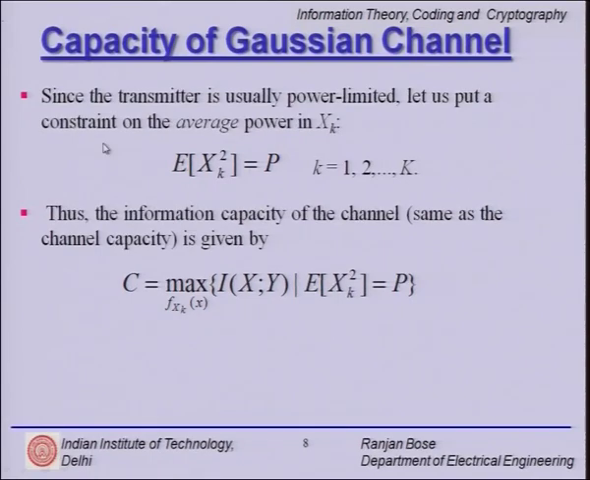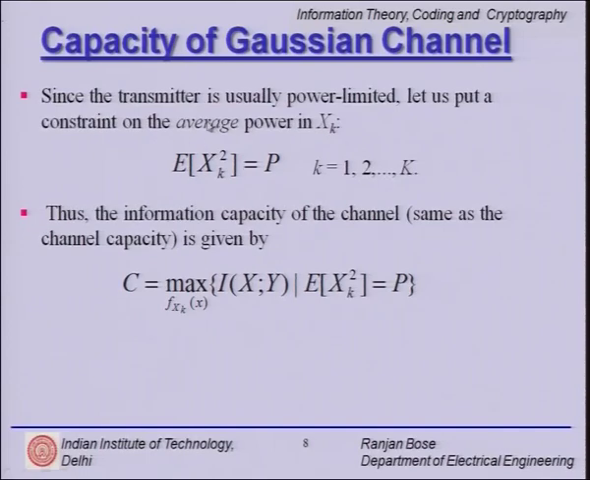Now the problem before us is to figure out what could be the capacity of a Gaussian channel that we have defined. This Gaussian channel, we have already qualified it with being power limited and bandwidth limited. So band limited and power limited. Since the transmitter is usually power limited, let us put a constraint on the average power of xk. Remember, xk is what we are transmitting at time k.